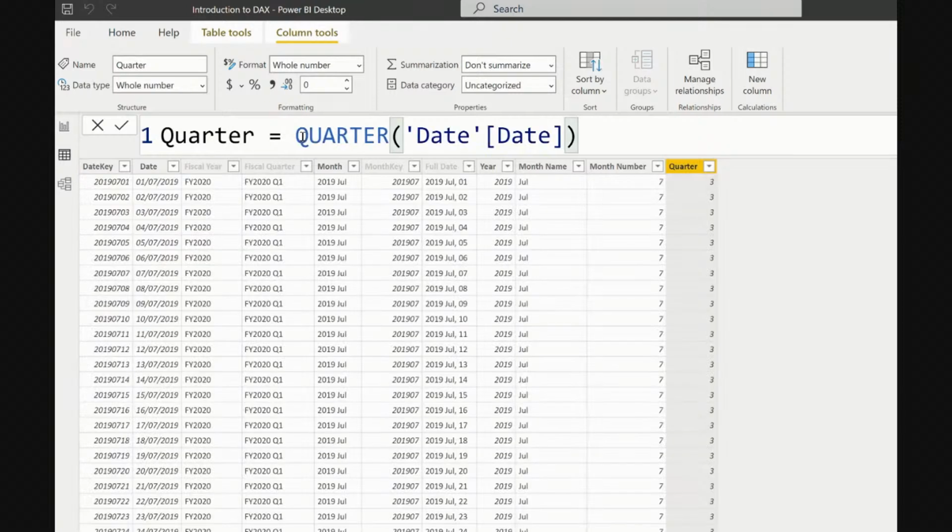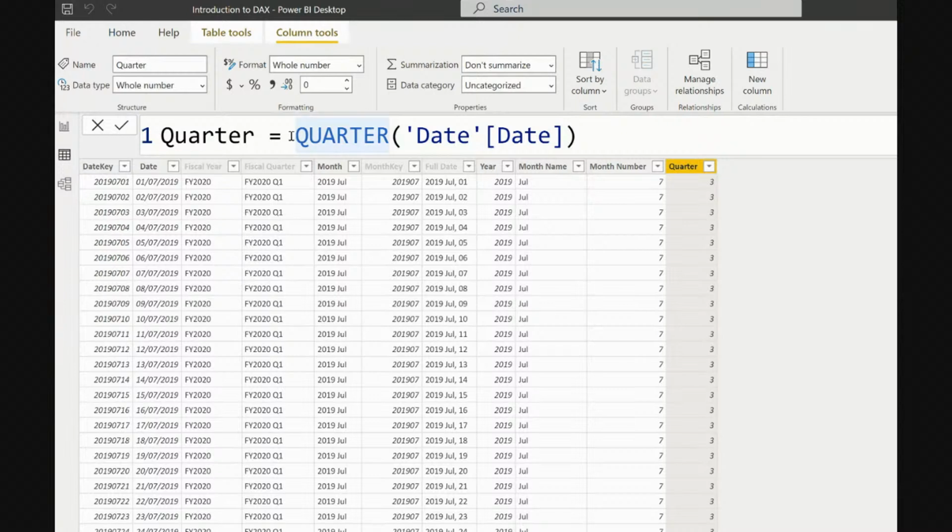Good. You notice it says 3. Then you need to be sure you get it right. If you look, your month name is July, so definitely it is quarter 3. Your month number is 7, which is quarter 3. Makes sense. But now you might say, oh, David, can we put it in a way whereby we have Q and 3 together, so that we know it is Q3, Q4, Q1, Q2?